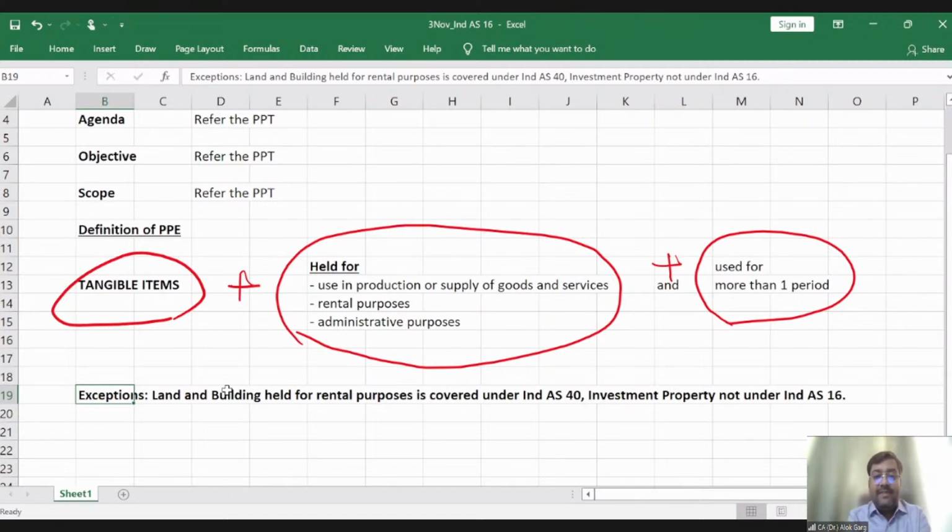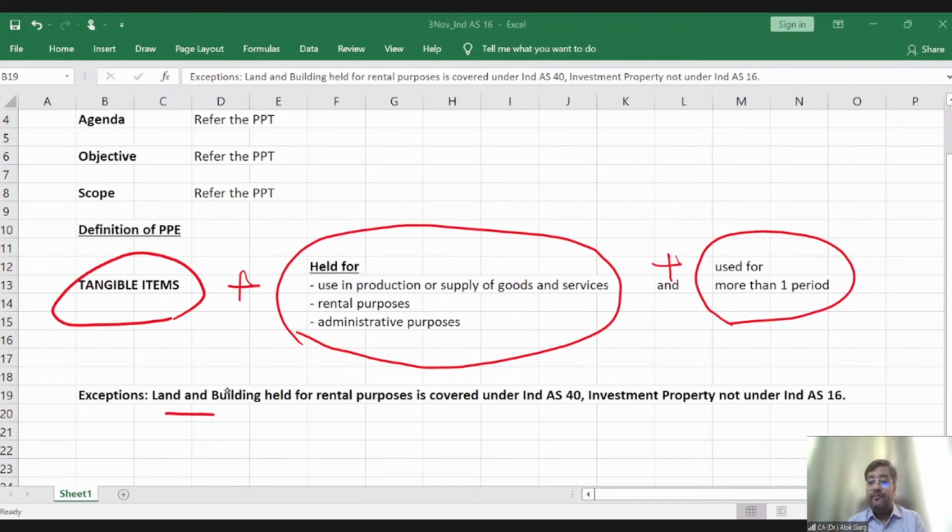Sir, you have written rental purposes, so what is the use of this rental purposes? Friends, I have taken an example of JCB. JCB is giving cranes on a rental basis. So these machineries, these cranes will be covered under Ind AS 16, not under Ind AS 40. Under Ind AS 40, only two assets, land and buildings, are covered, not other assets. Only land and building. So other than land and building, if any item is held for rental purposes by an entity, it will be classified as property, plant and equipment.